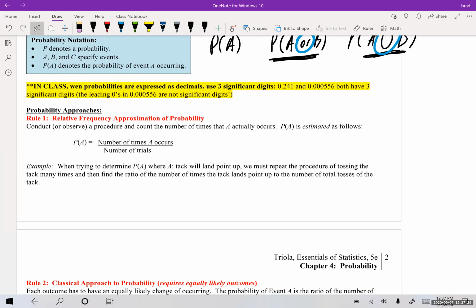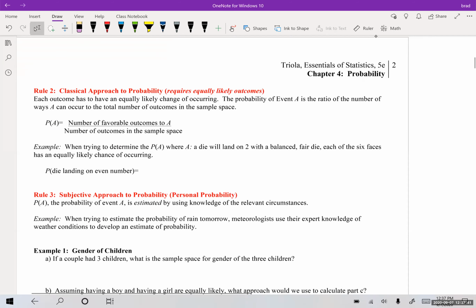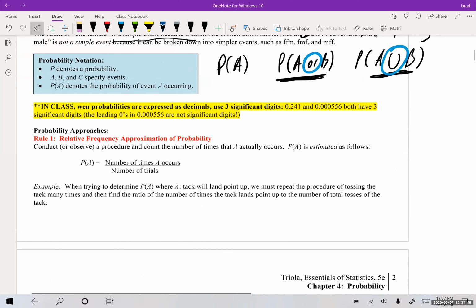The first one is relative frequency approximation. The next one will be classical approach to probability. And the third one will be subjective approach to probability. Okay, so let's look at this first one. Conduct a procedure and count the number of times that A actually occurs. And remember, this is how we say probability of event A occurring. It doesn't mean P times A. It means the probability of event A occurring.